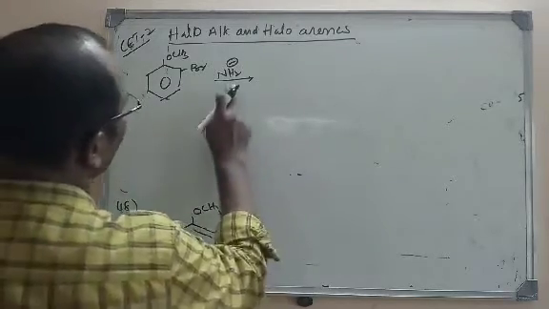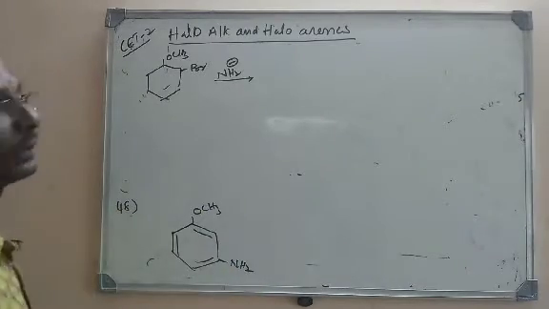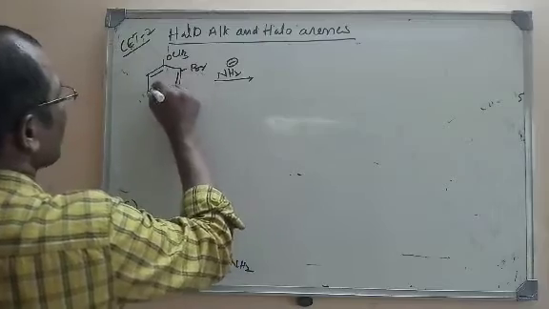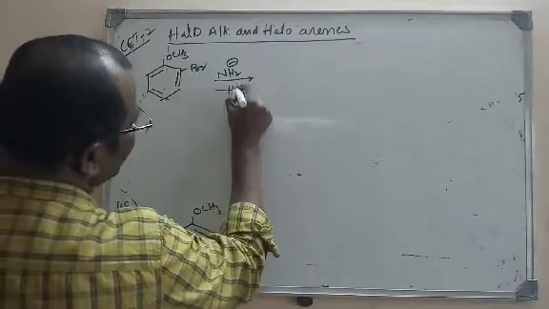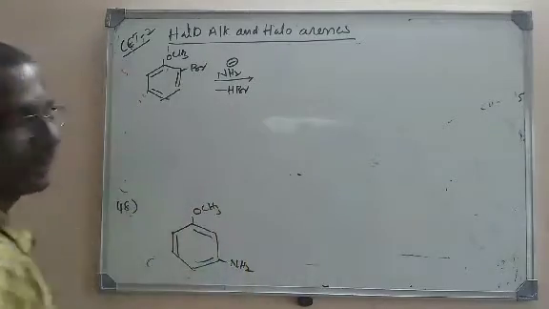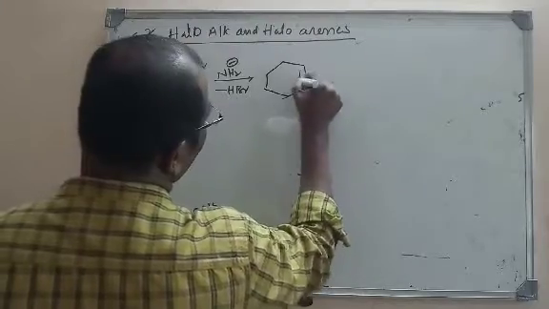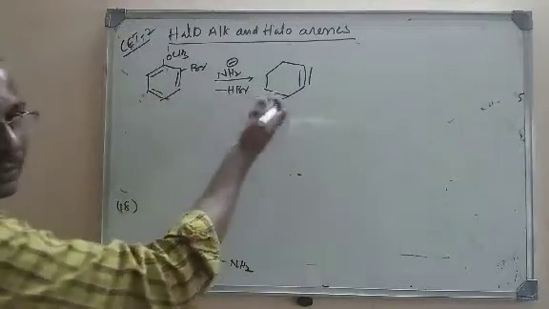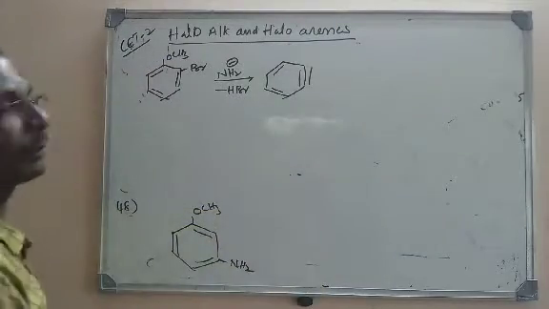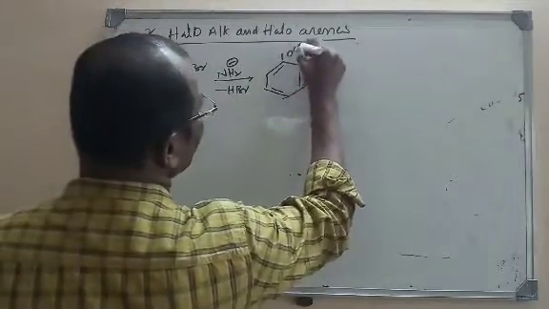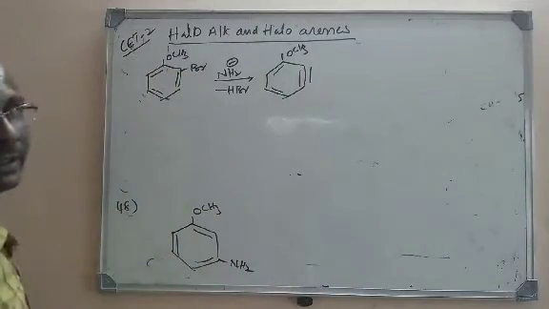But in the presence of NaNH2, what will happen here? If you see this molecule, we have alternate double bonds in the benzene ring. So it undergoes dehydrohalogenation. H and Br will be removed. As a result, on elimination, a double bond is converted into a triple bond, and we get a benzene ring with a triple bond, with OCH3.